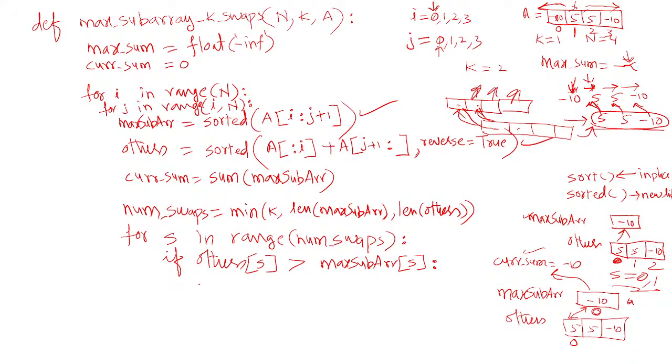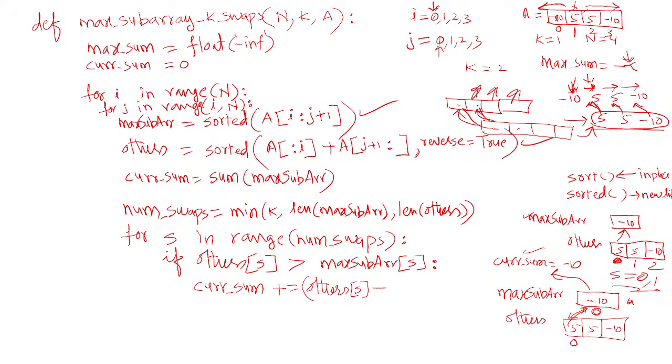So what you need to do here is just logical swapping. I'll show here. You update the current sum: current sum plus-equals the previous current sum. The element coming inside is present in others, so others of S should be added here.